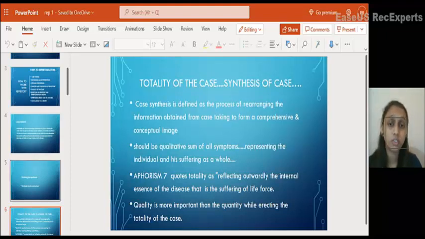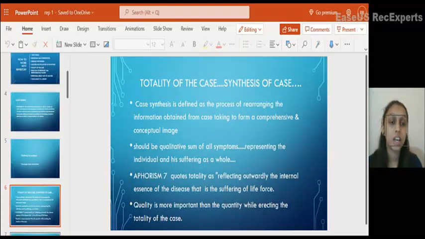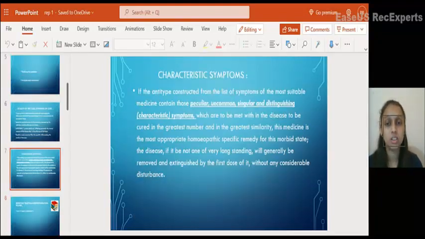So what should be there in totality? Here come the characteristic symptoms. Aphorism 153 explains very well what the characteristic symptoms are. These are the peculiar, uncommon, singular, and distinguishing symptoms which are to be met within the disease and to be cured in the greatest number and in the greatest similarity. So whatever simillimum we choose has to be met with these characteristic symptoms. These have to be cured first.